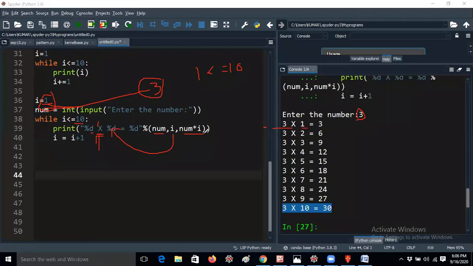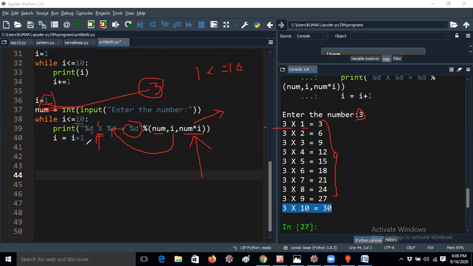After that, num into I. This is the star, which is mandatory because of multiplication. The right side values I'm getting are only because of this operation. Num into I: the number is 3, so 3 into I, that means 3 star 1 returns 3 automatically. So that's the reason I'm giving percentage here and num into I here.